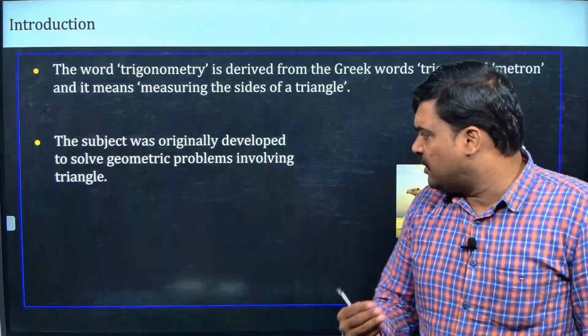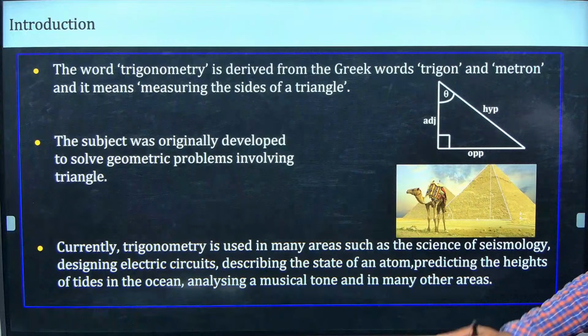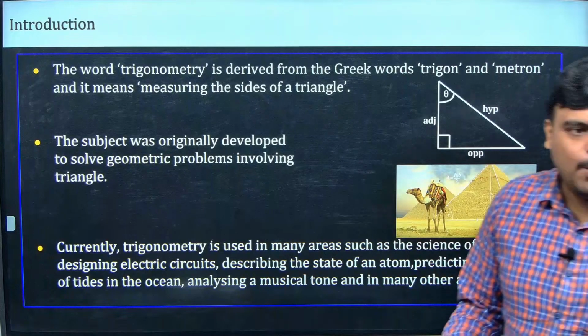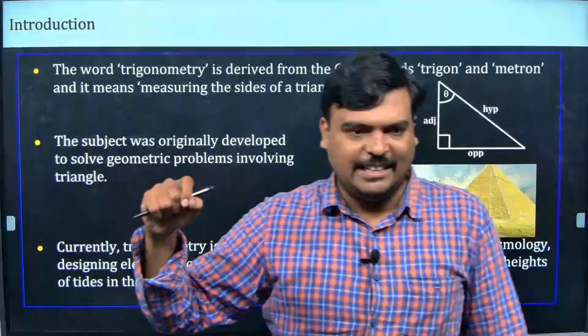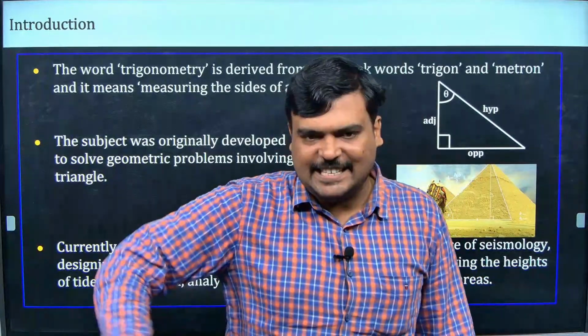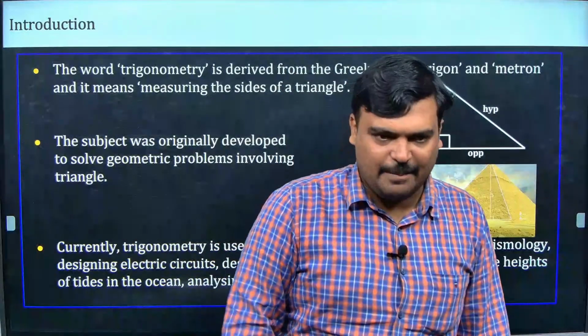So slowly, where do we currently use trigonometry? Now look, technology has advanced. If I ask what the height of something is, you need not go for trigonometry. Or how much distance has to be traveled, you need not use trigonometry.